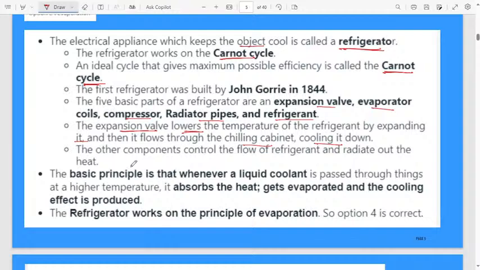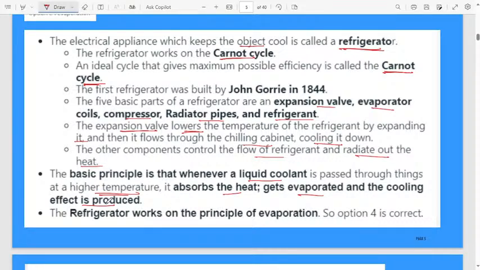The other components control the flow of refrigerant and radiate out the heat. What will happen after cooling? Whatever heat is present in the refrigerator gets radiated out of the fridge. First, the expansion valve expands and cools the refrigerator, then whatever heat content is inside the refrigerator gets radiated out. The basic principle is that whenever a liquid coolant is passed through things at a higher temperature, it absorbs the heat, gets evaporated, and then a cooling effect is produced.